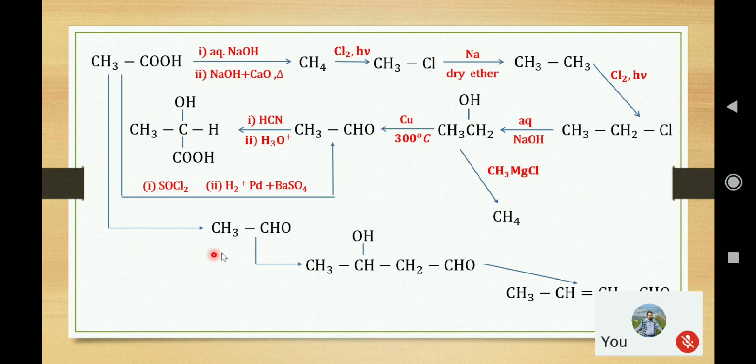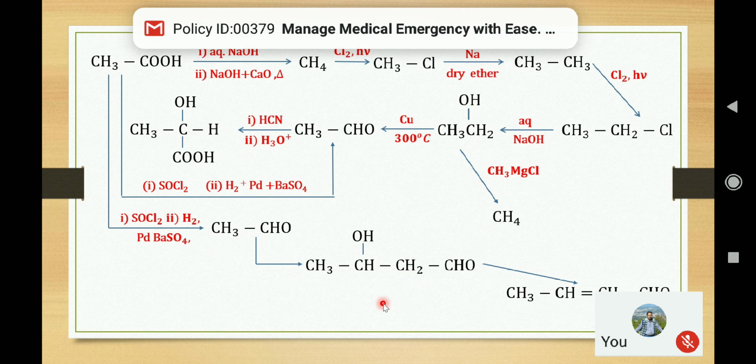So here you can follow that again the acid can be converted to the aldehyde, and then the aldehyde is converted to this beta hydroxy aldehyde. A special reaction is taking place. All of you can see that 2 moles of this aldehyde are getting combined to give this beta hydroxy aldehyde. It can be done by aldol condensation reaction using simple aqueous alkali.